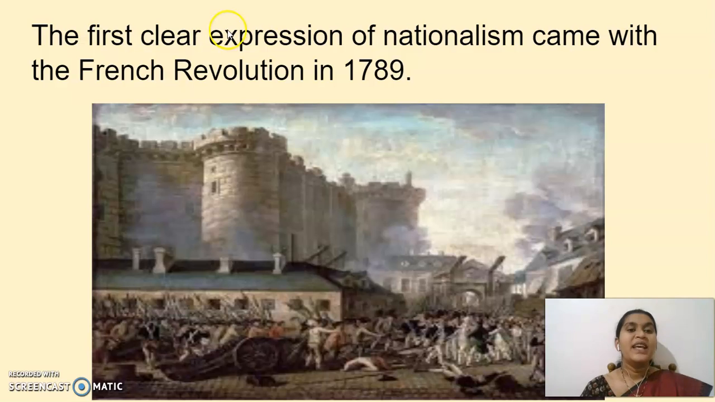Okay, see here, the first clear expression of nationalism came with the French Revolution in 1789. You know this. Even last year, in your civics, we studied democracy in the contemporary world. There also we understood that the French Revolution is a base for other countries to start thinking about nationalism. So in the year 1789, this is the first clear expression of the idea of nationalism.